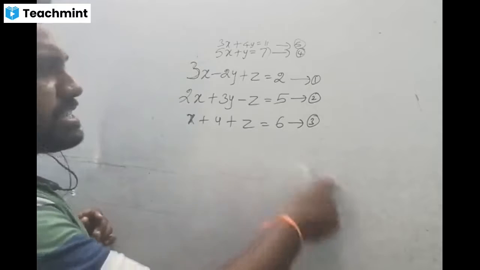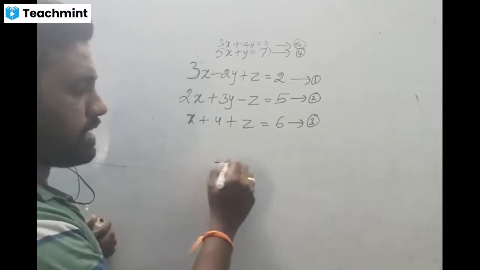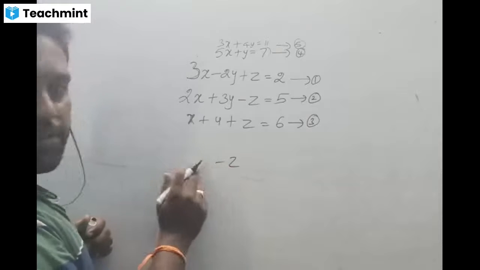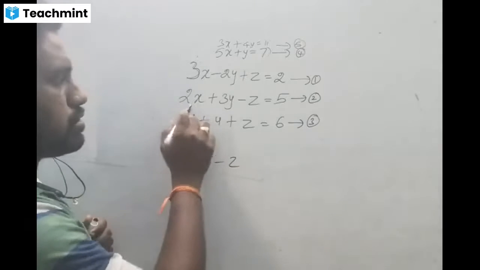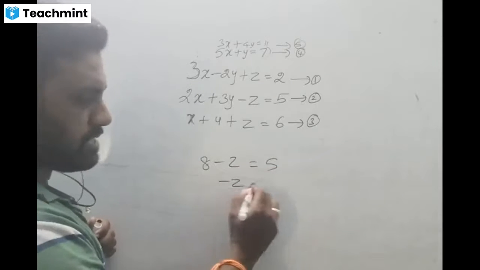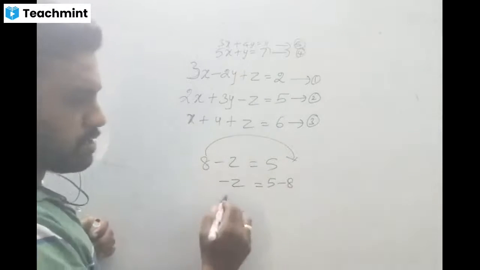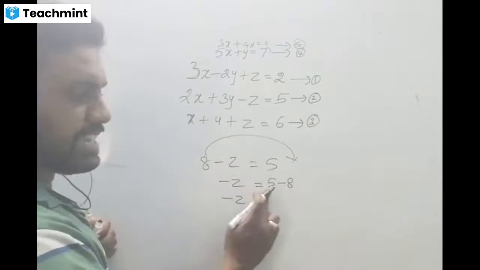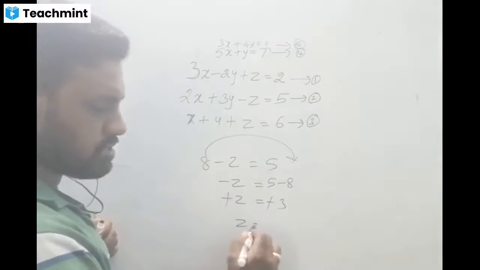Actually, 5 minus 8 means minus 3 on the right hand side. So minus z equal to 5, so plus 8 goes to that side. It will be minus 8. So minus z equal to minus 8 plus 5. That will be minus 3. Both the minus signs are cancelled. So z equal to 3.